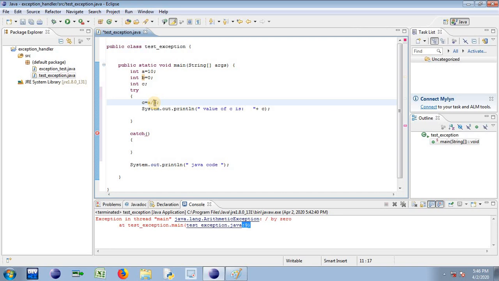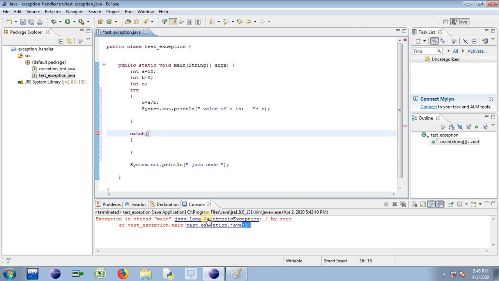So for all non-zero values of b, I can be in a position to print the value of c. But if my value of b is 0, this statement will cause a logical error. To handle it, I need a catch block, because whatever logical exception this try block is going to throw by means of this statement, we need an equivalent object to catch it inside a catch block.